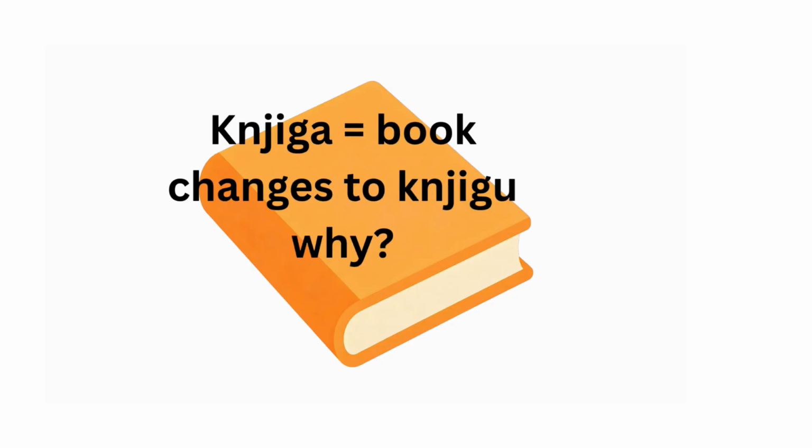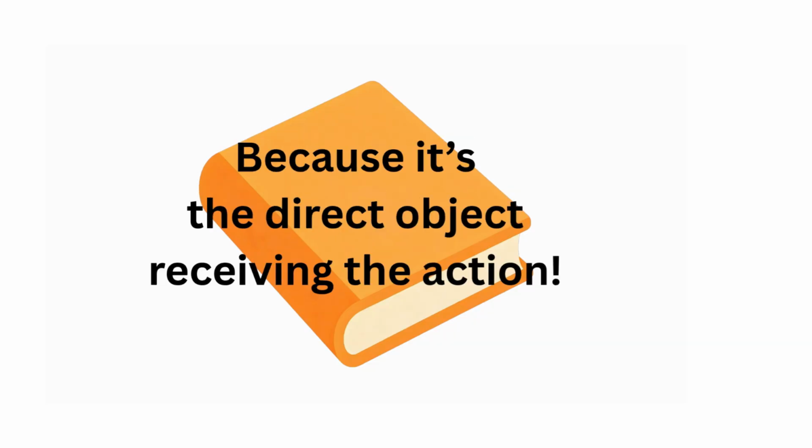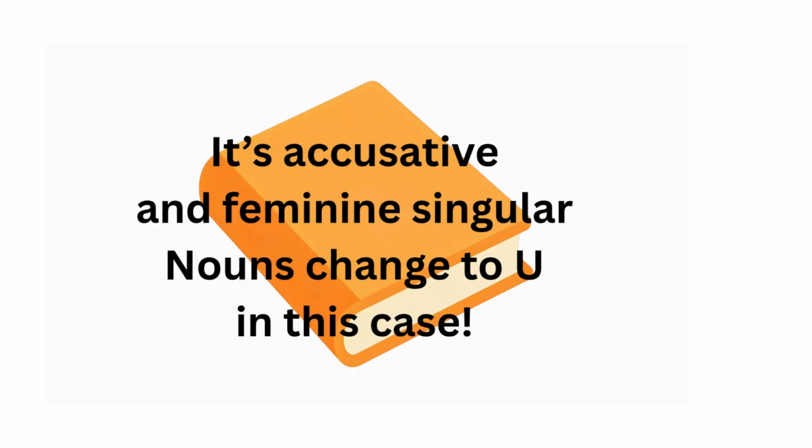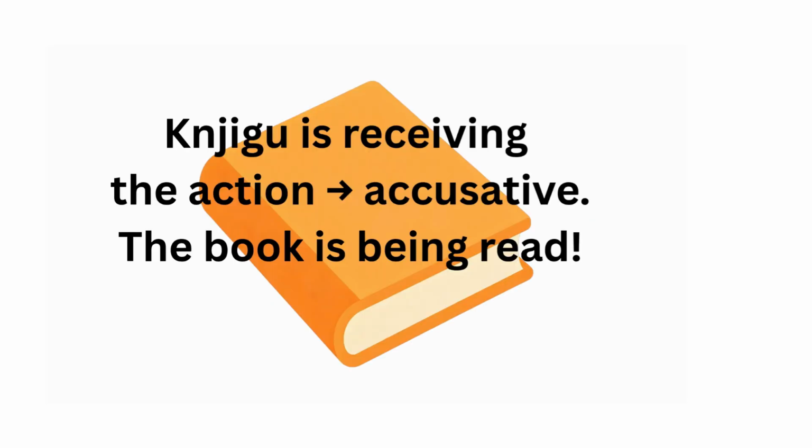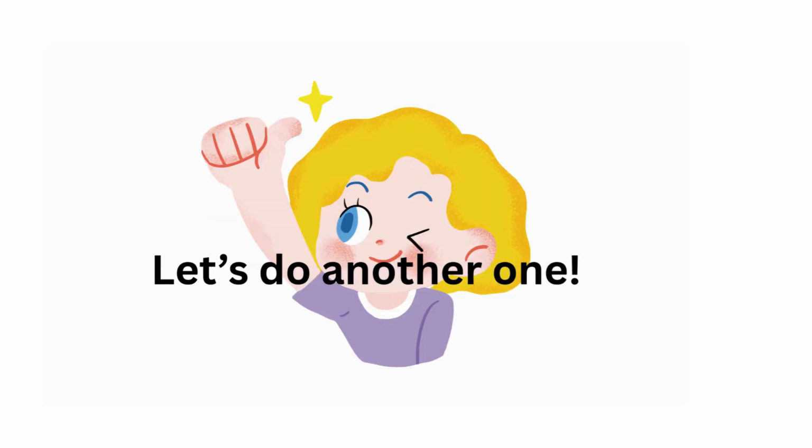Knjiga, book, changes to knjigu. Why? Because it's the direct object receiving the action. It's accusative, and feminine singular nouns change to U in this case. Žena is doing the action. Nominative. Knjigu is receiving the action. Accusative. The book is being read. Let's do another one.